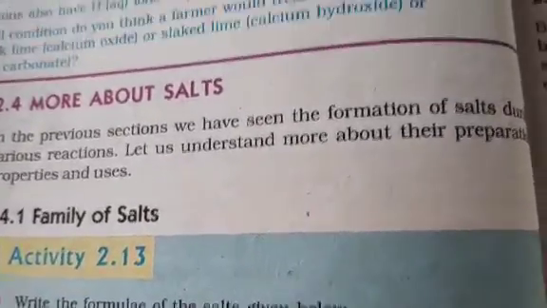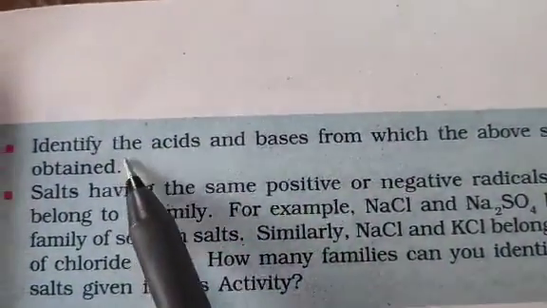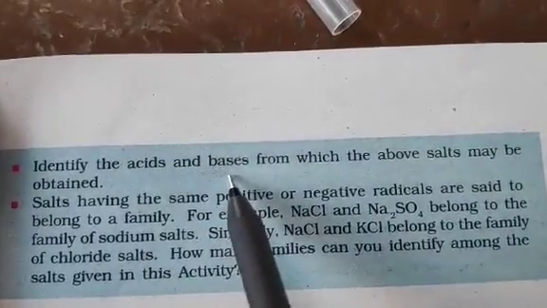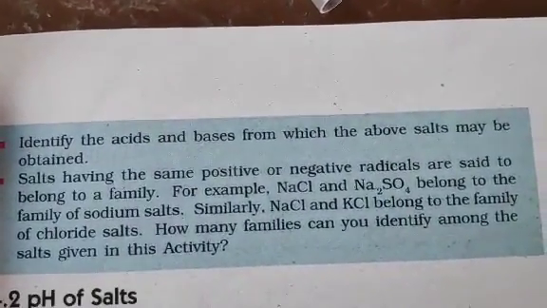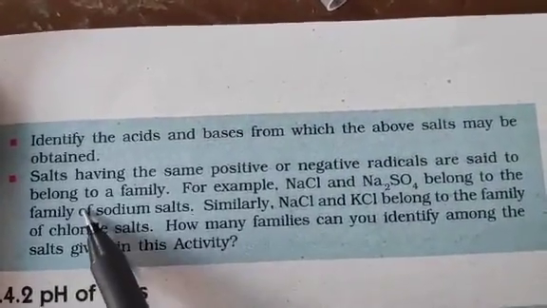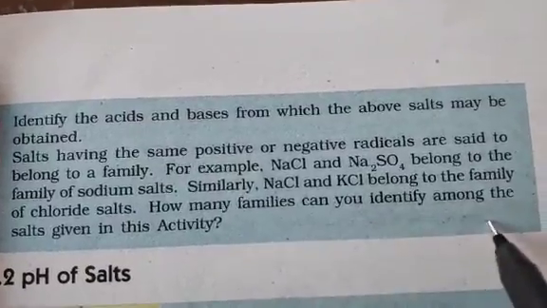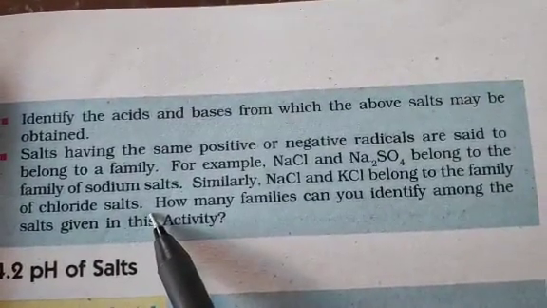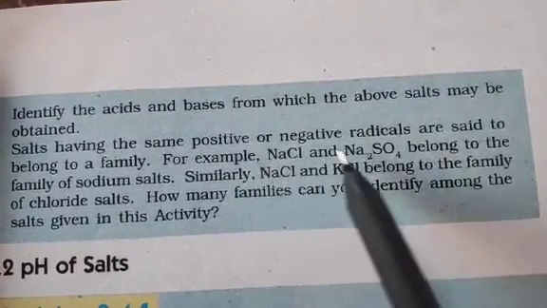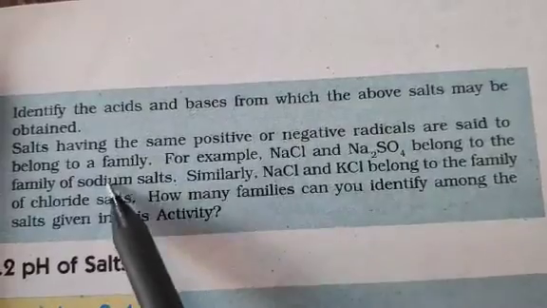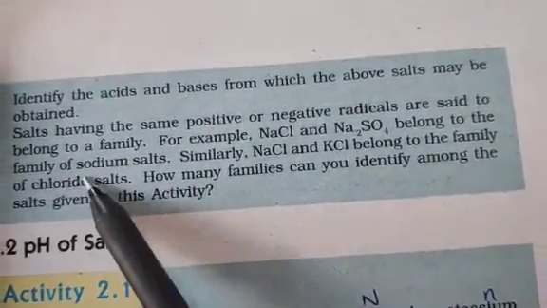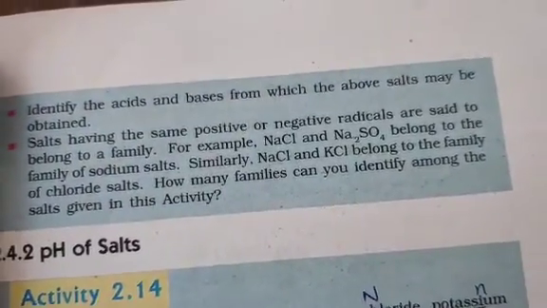Now the second part of this activity is to identify the acid and base. That means you should know from which acid and from which base the above salt is formed. The names you just wrote, you have to find out which acid and which base each salt is formed from. And then you have to identify the family of the salts which are given to you. For example, here sodium chloride and sodium sulfate belong to the sodium salts, whereas sodium chloride and potassium chloride belong to the chloride salts. Like that you have to identify the family.